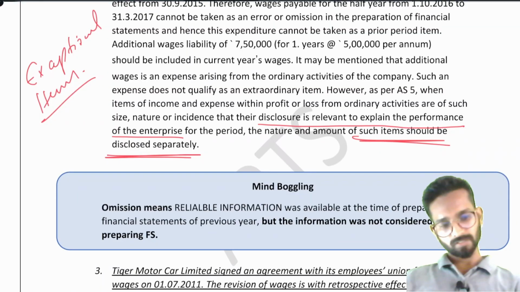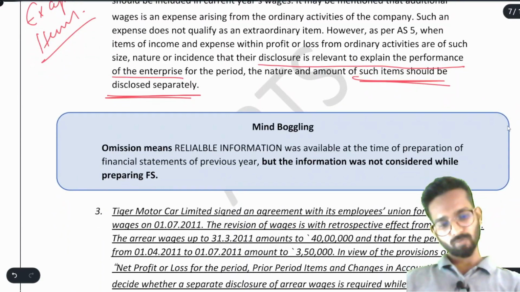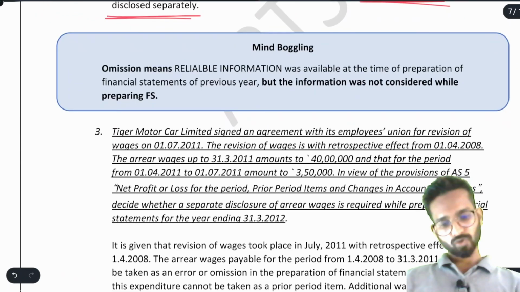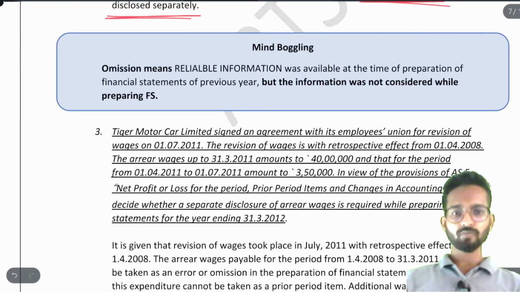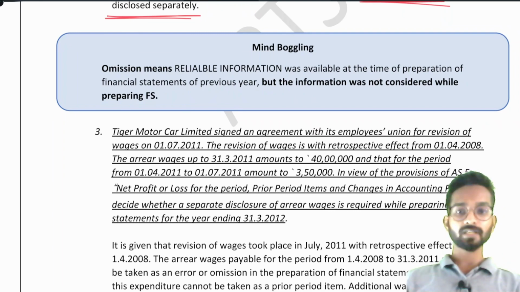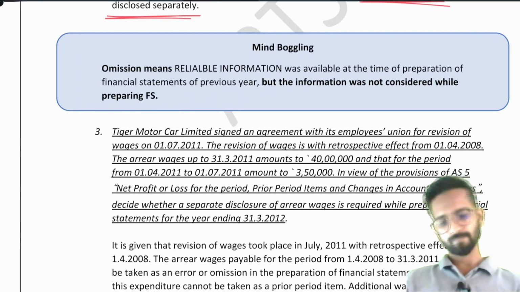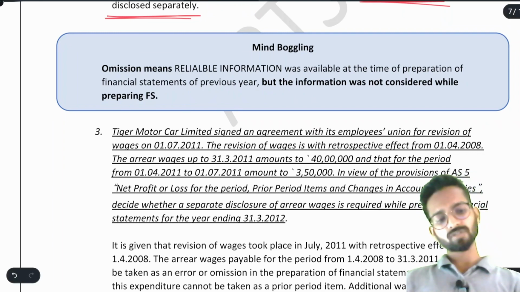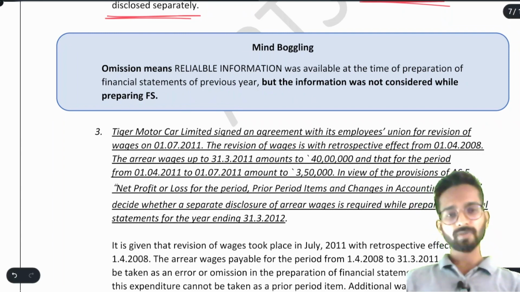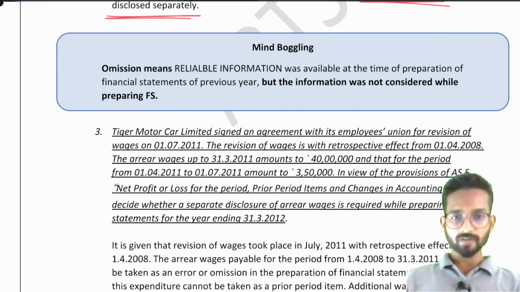Now, moving to the next question here. See, before that we have a mind-boggling point here. Read. Omission means reliable information was available at the time of preparation. Omission does not mean that there is no information. It means reliable information was available at the time of preparation, but the information was not considered while preparing the financial statement. Management did not consider the information due to some reasons. Okay. Now, sir, what are those reasons why management does not consider? That will be given in each question. That is what we are solving.